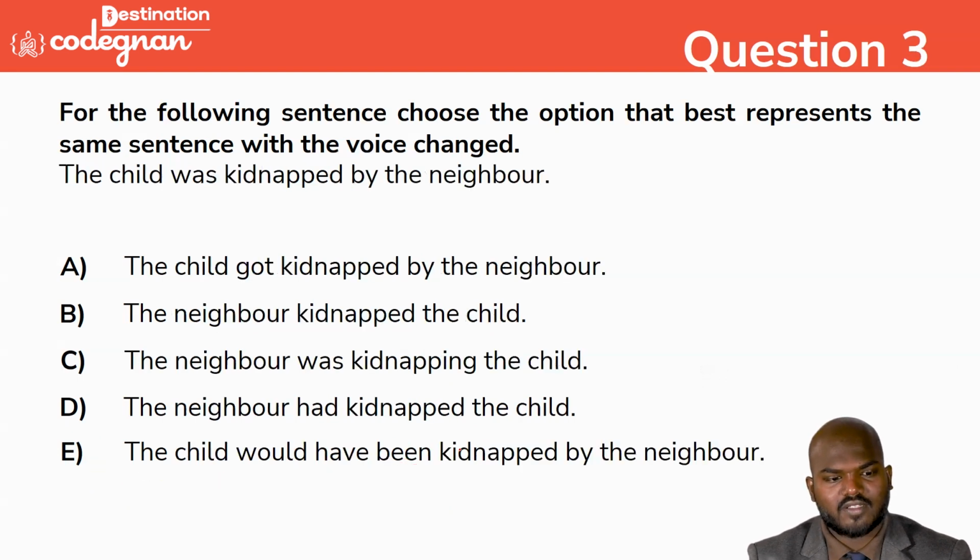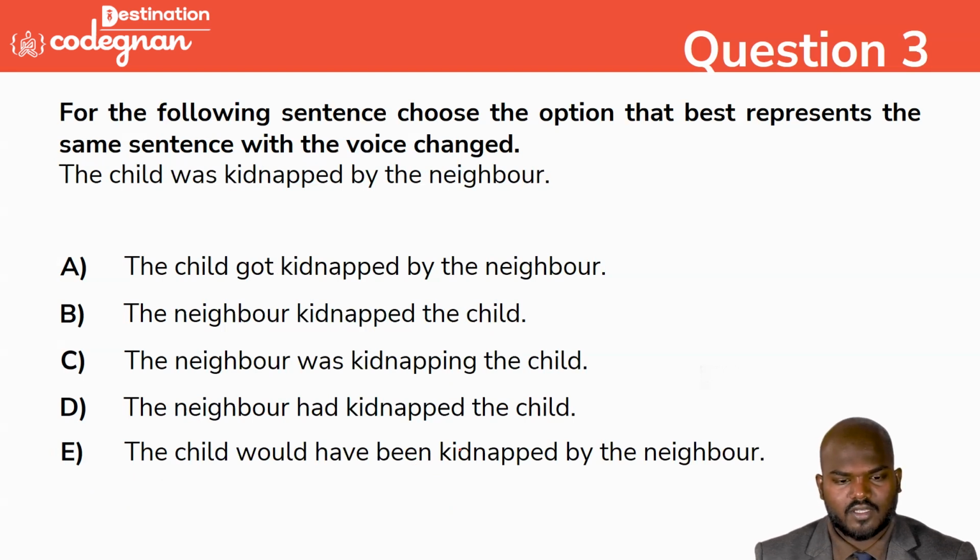Going with the next one: the child was kidnapped by the neighbor. A child was kidnapped by the neighbor. So the neighbor kidnapped the child.